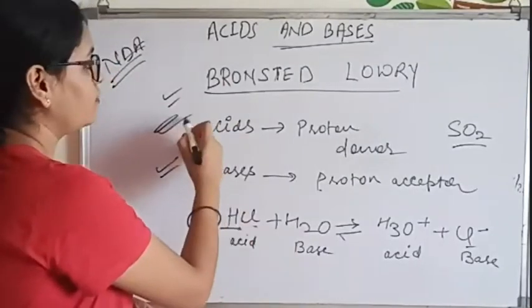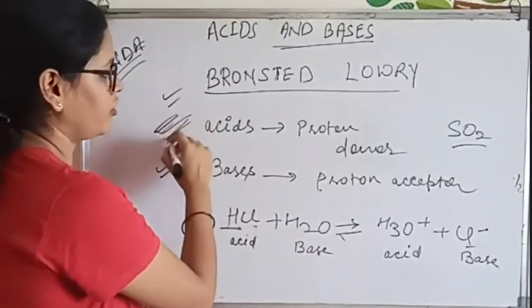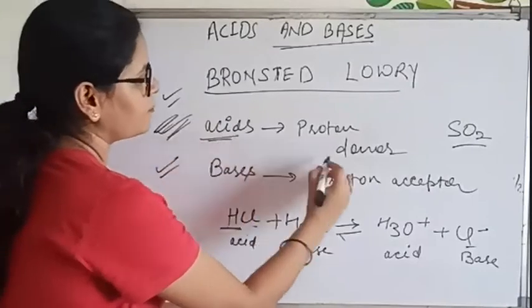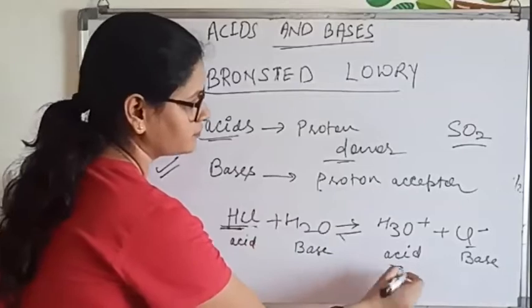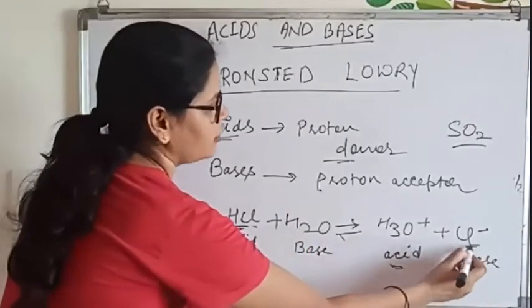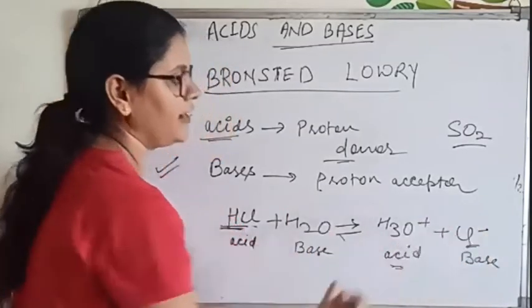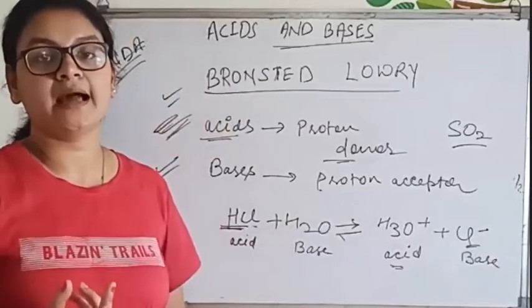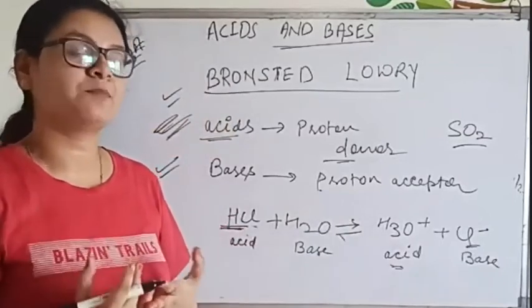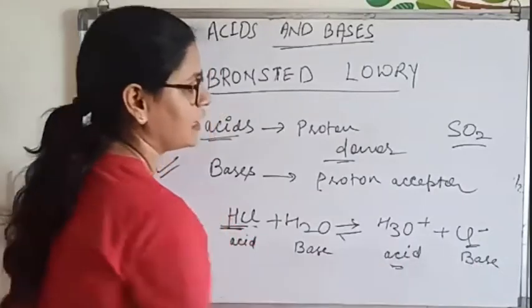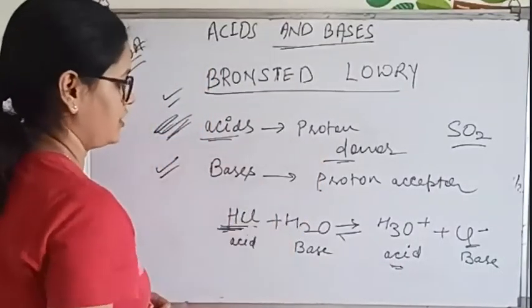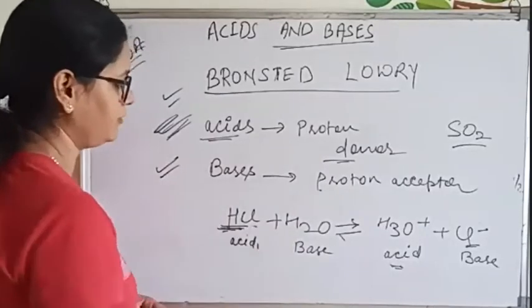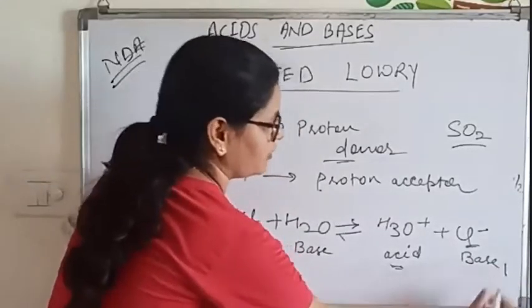As per the Bronsted and Lowry concept, acids are proton donors, so HCl is a proton donor, and bases are proton acceptors. The chloride ion has the tendency to accept a proton. That is why bases are proton acceptors and acids are proton donors. So this is named acid 1, and this will be base 1.